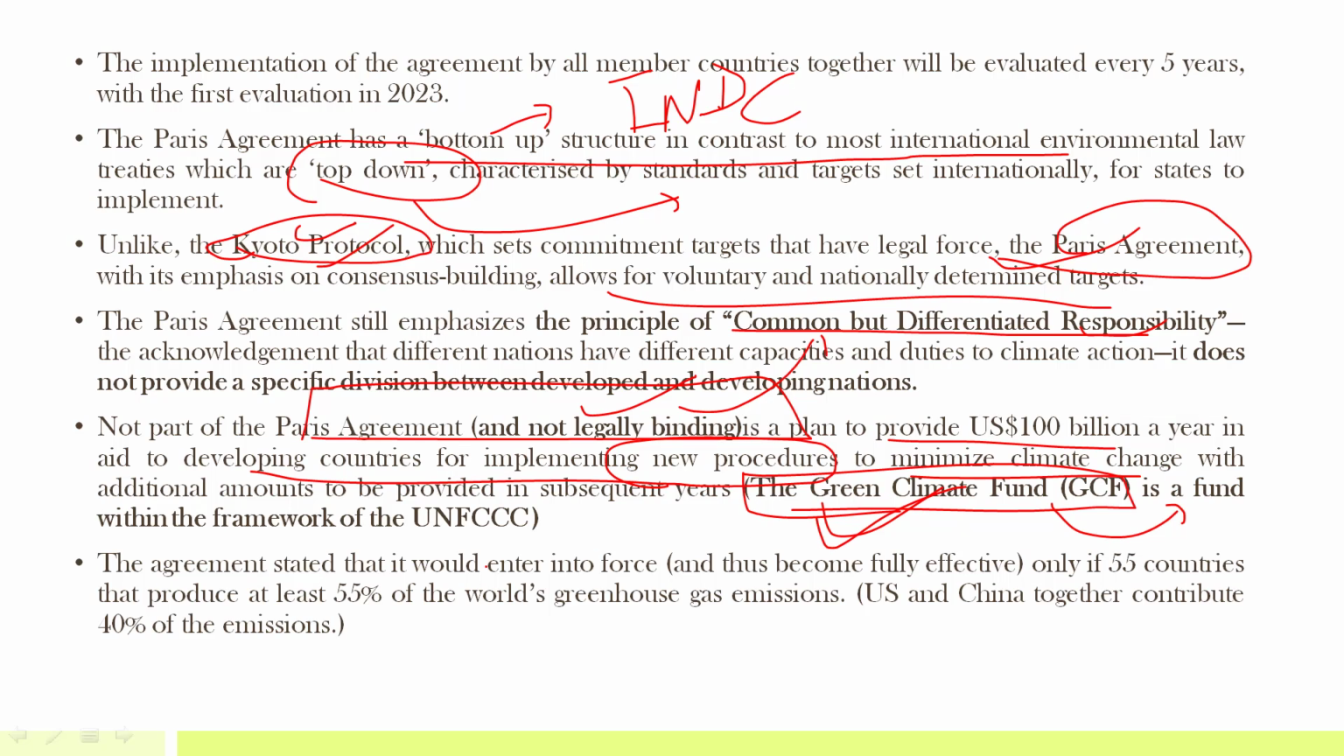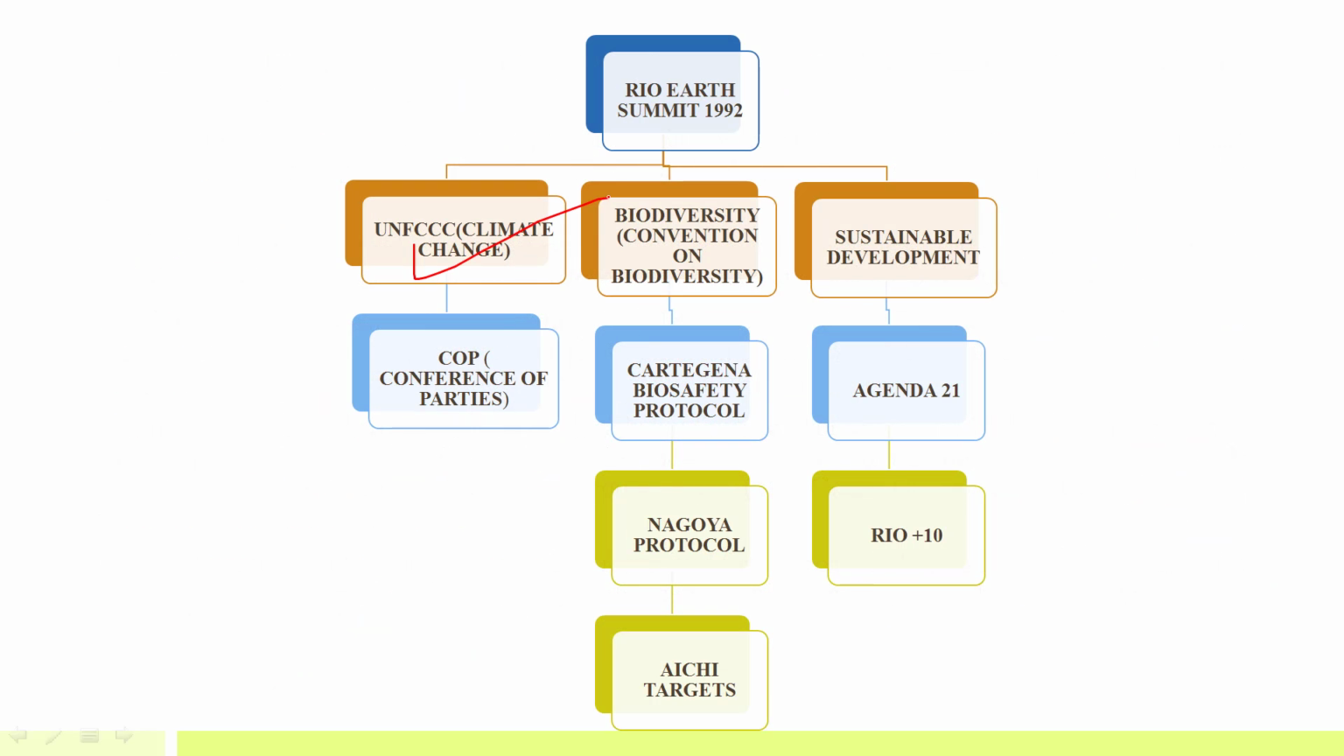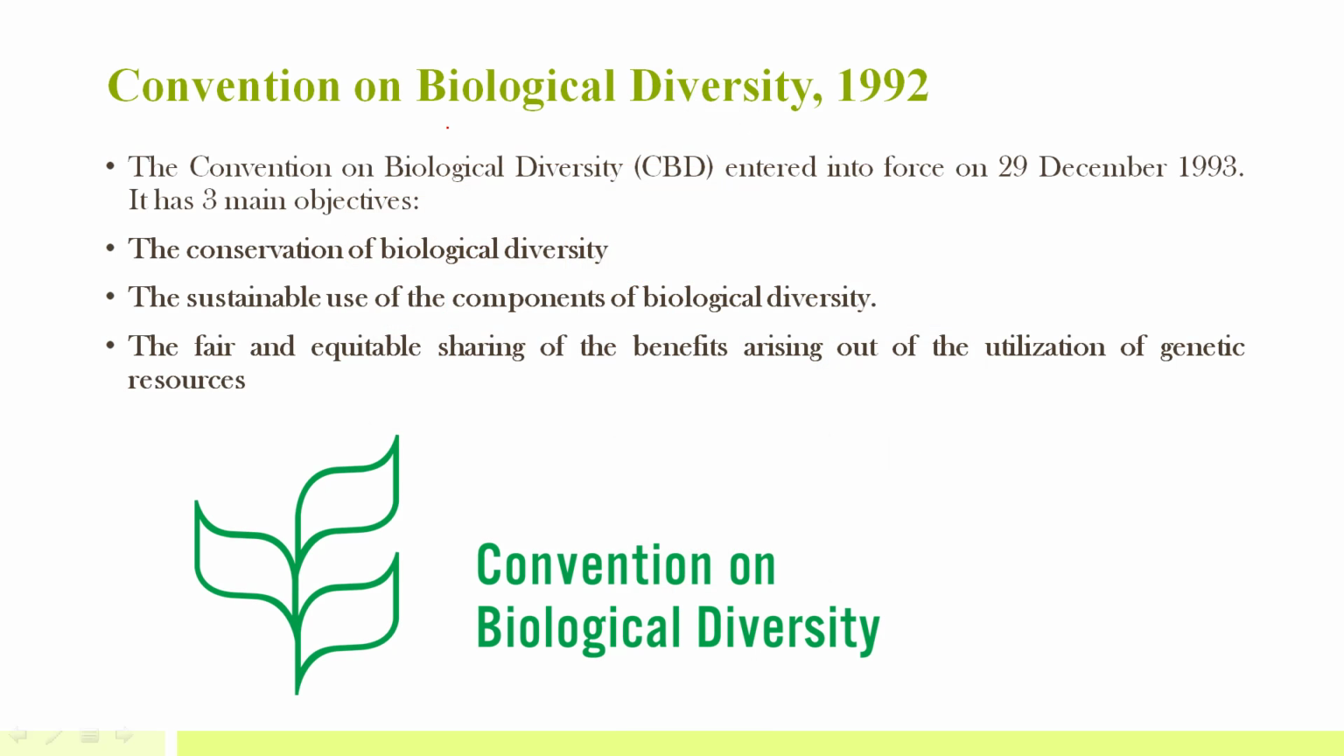Okay. And this agreement stated that it would enter into force only when 55 countries that produce at least 55% of world's GHG sign it, and US and China together contribute roughly around 40% of emission. Now this particular Paris Agreement has come into force because it has already been signed by 55 countries that produce 55% of world GHG. So we have discussed UNFCCC, under COP, Kyoto Protocol, and then Paris, and then Marrakesh. Now we are discussing the CBD, Convention on Biological Diversity.